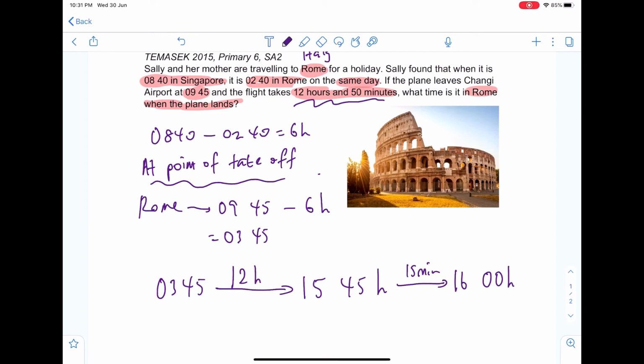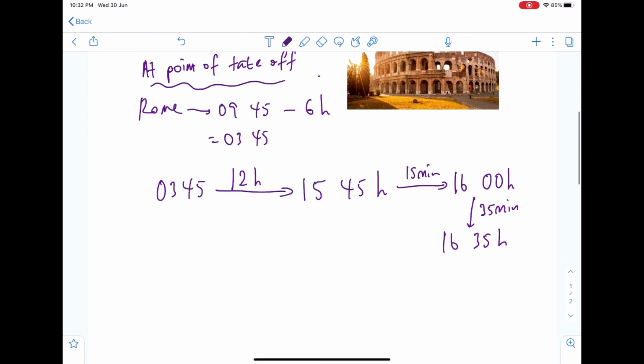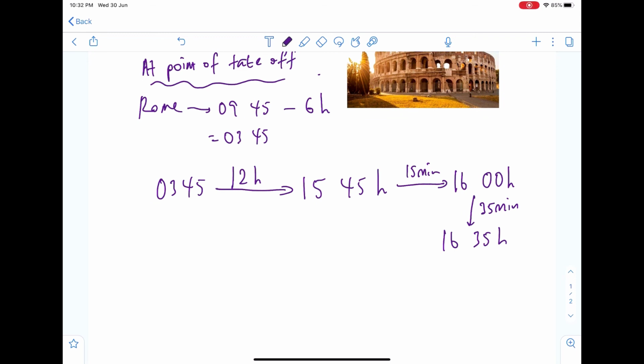And then from there, 50 minutes is what is needed. So 50 and 15, the difference is 35. Okay, so we need to add another 35 minutes. We can do it step by step with these kind of timing jumps. Okay, no issues there. So the answer will be 16:35 hours. If they're asking you for PM, AM timing, then your answer will be 4:35 PM Rome time.